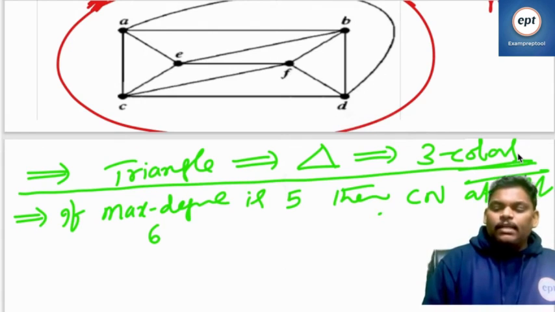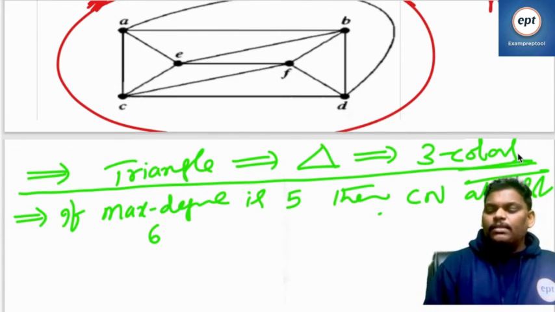Triangle, 3 colors required. Next one, if maximum degree is 5, then chromatic number is at most 6. At most 6. I am not saying exactly 6. At most 6.